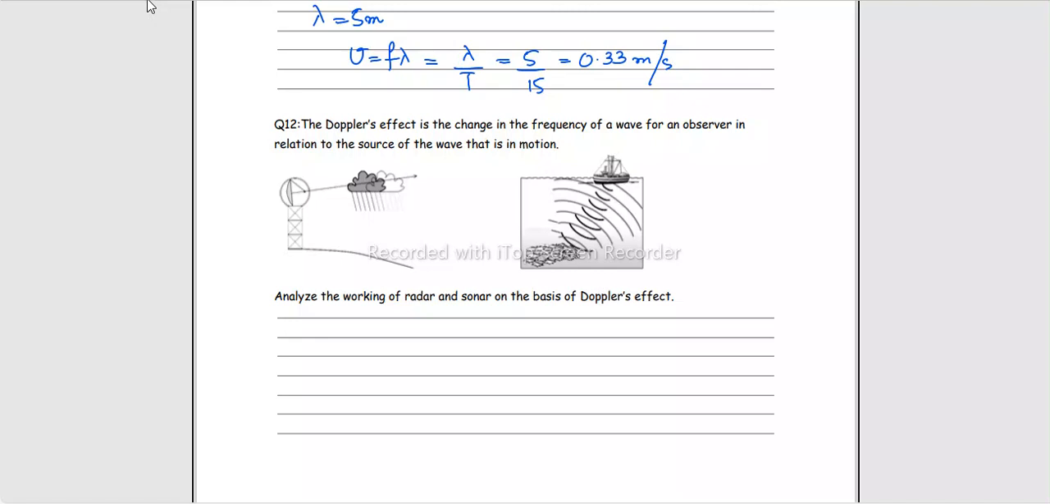Same effect. Source will emit the radiations. Source will emit the waves at a particular frequency. These waves will travel a fixed distance in the given interval of time, will reflect back, and then the detected waves will be observed. If there is any shift in its frequency, it means that there is a relative motion between